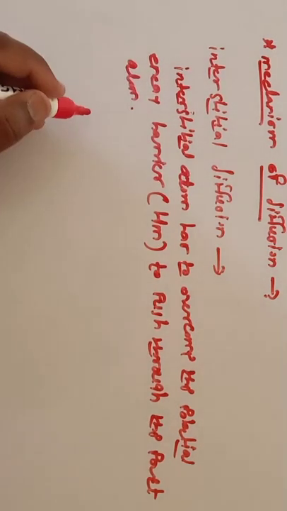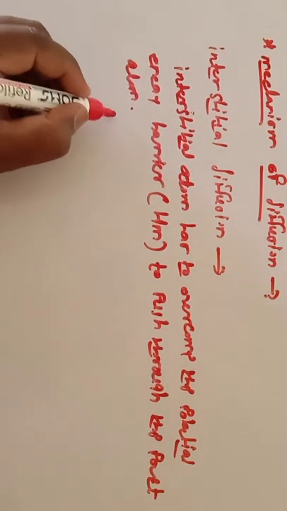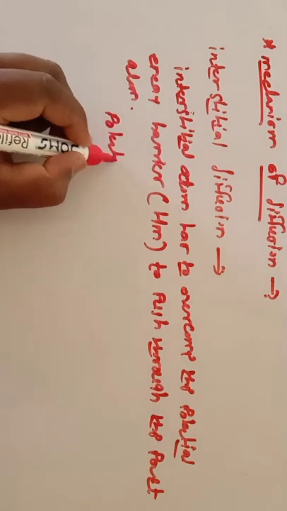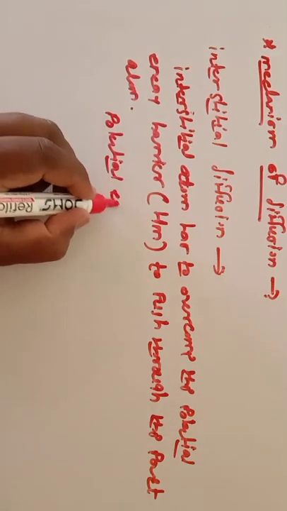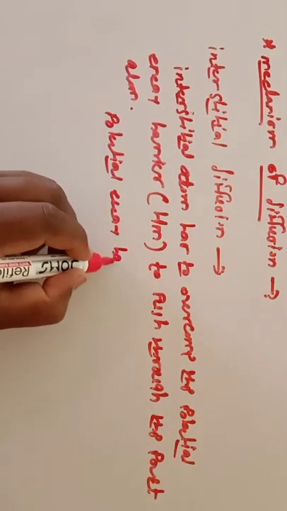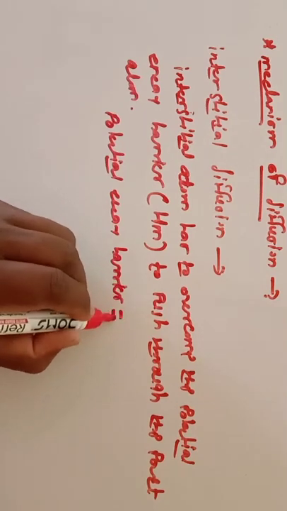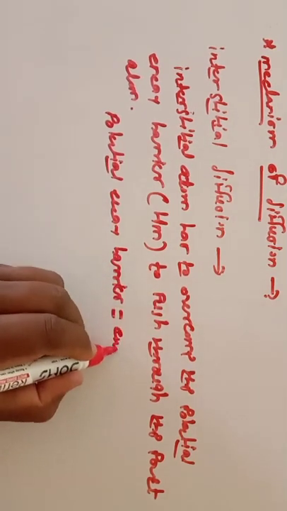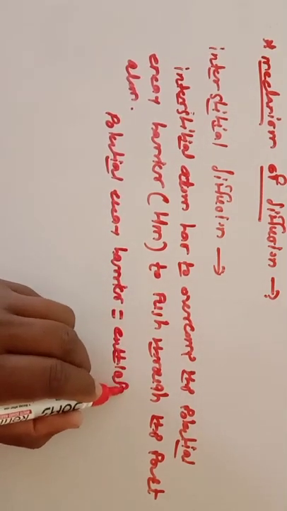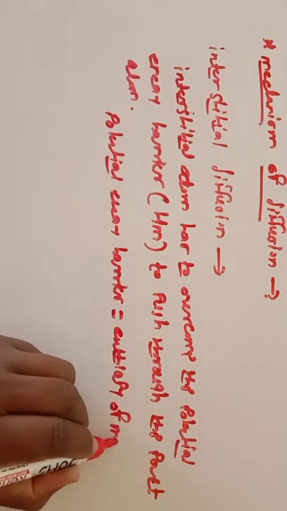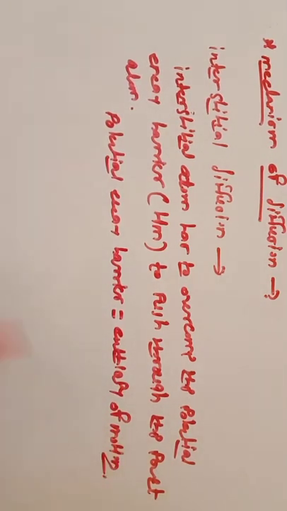This potential energy barrier is also known as the enthalpy of motion. And the second point is that thermal energy is required to overcome this barrier.